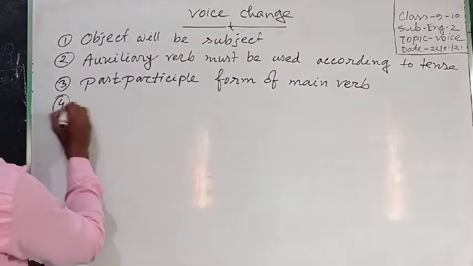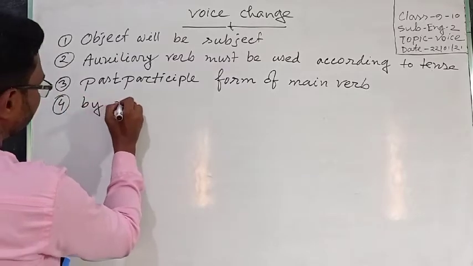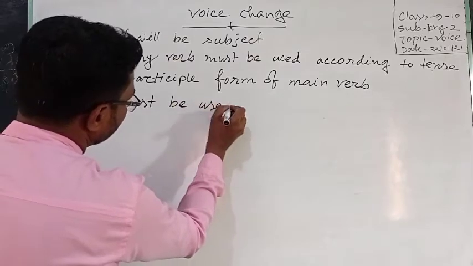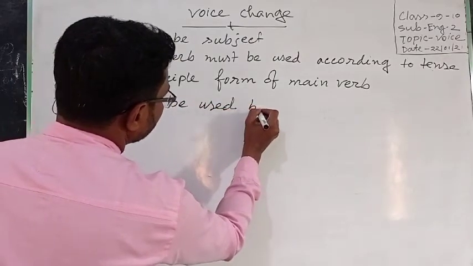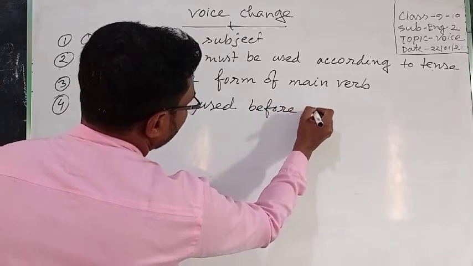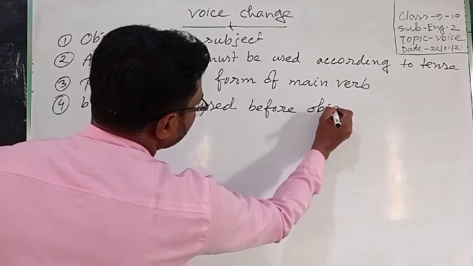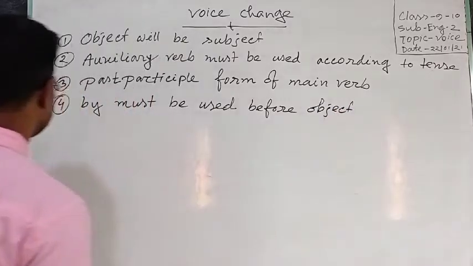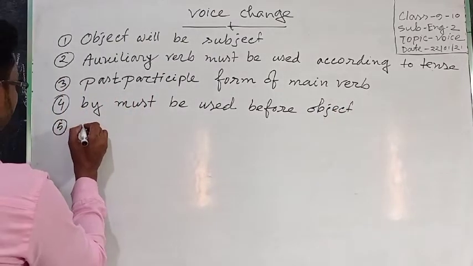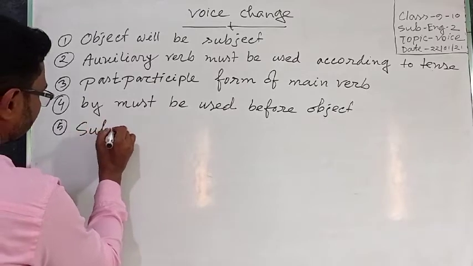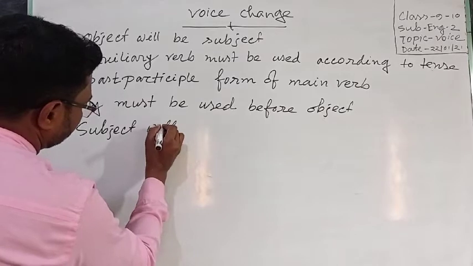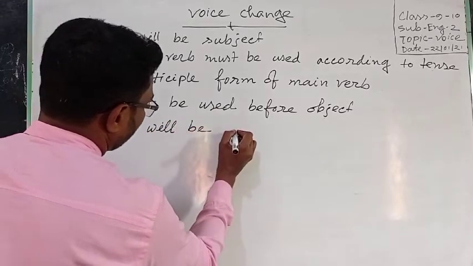Number four, by must be used before object. Number five, subject will be object.